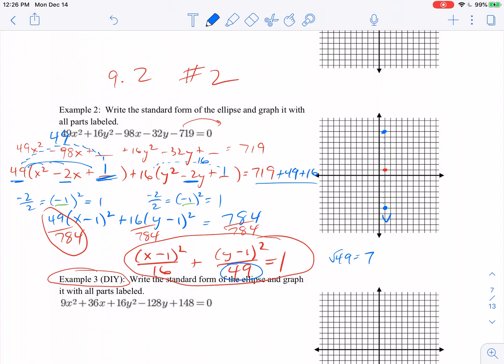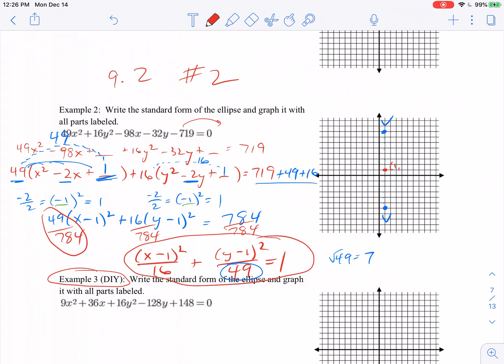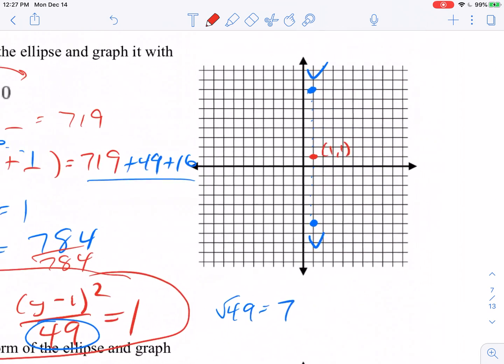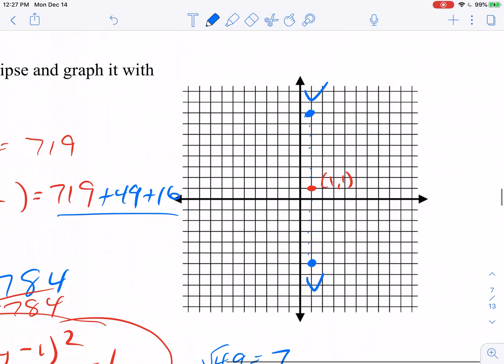These would be considered my vertices because they're the biggest denominator, the major axis. I went up and down 7 because it was under the y. So if my center was at 1, 1, I guess I could make this a little bigger. Then if I went up 7, this vertex would be at 1, 8. And this vertex would be at 1, negative 6. So if you go up and down, your x value doesn't change, your y value does.